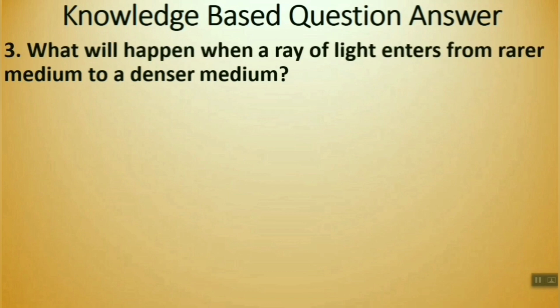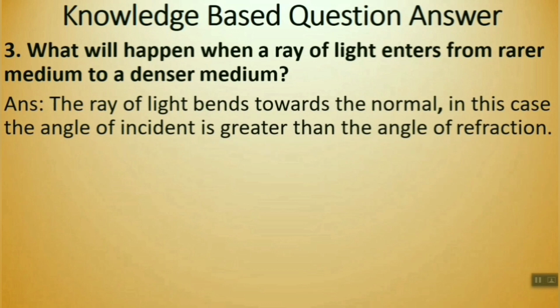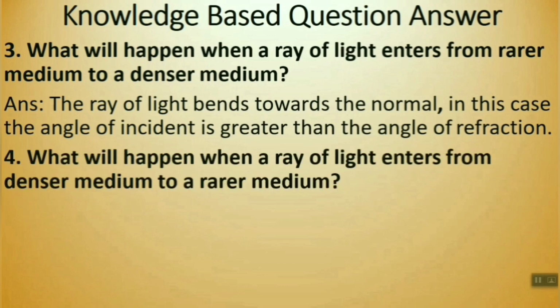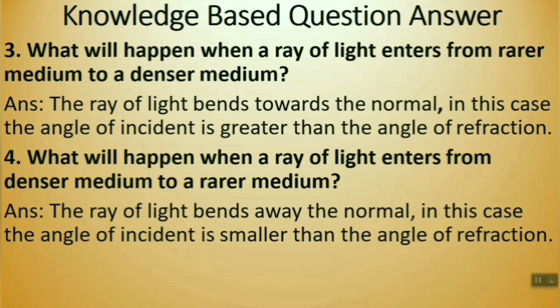Next one, what will happen when a ray of light enters from rarer medium to denser medium? The ray of light bends towards the normal, and in this case the angle of incidence will be greater than the angle of refraction. What will happen when a ray of light enters from a denser medium to a rarer medium? Yes, the ray of light bends away from the normal. In this case, the angle of incidence is smaller than the angle of refraction.